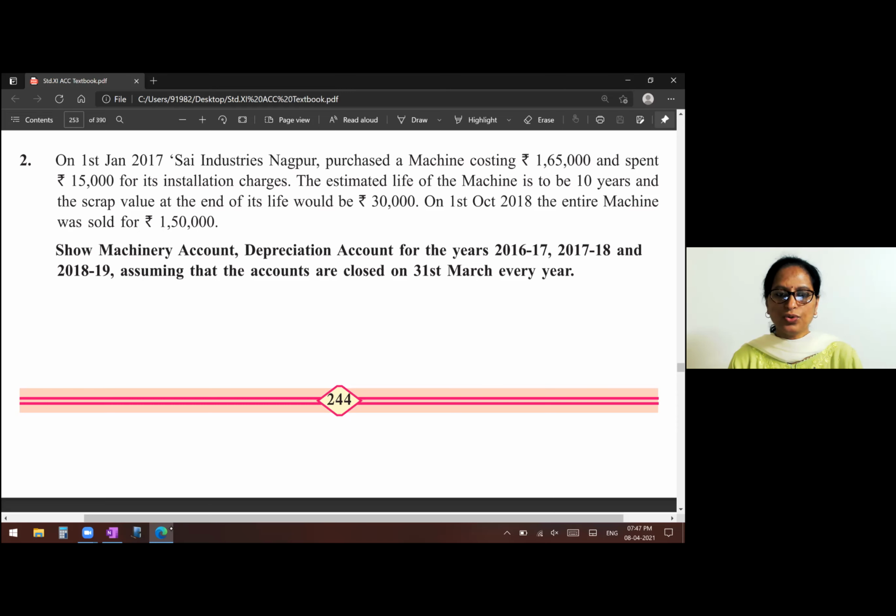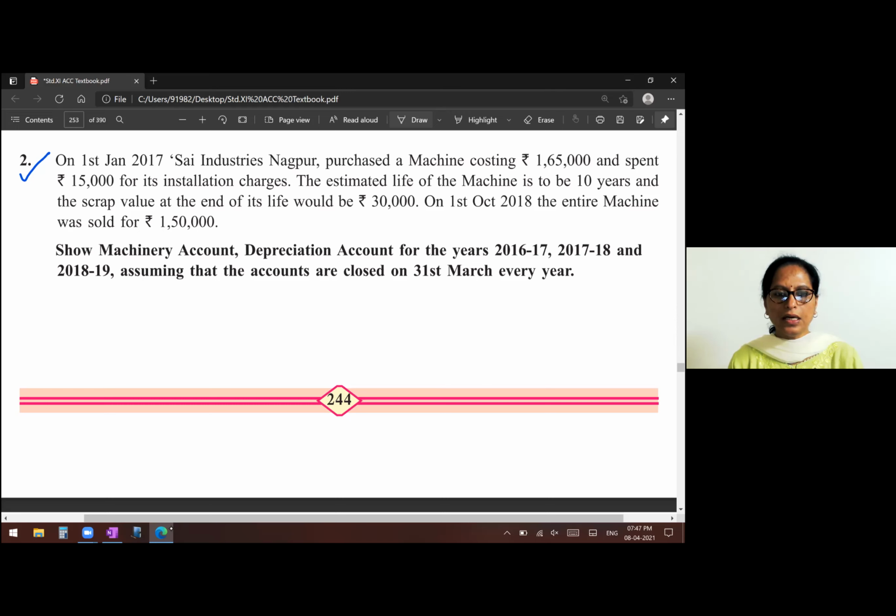Today we will be doing problems on straight line method of depreciation. So take your page to 244, problem number 2. On 1st January 2017, Sai Industries Nagpur purchased a machine costing rupees 1,65,000 and spent rupees 15,000 for its installation charges.